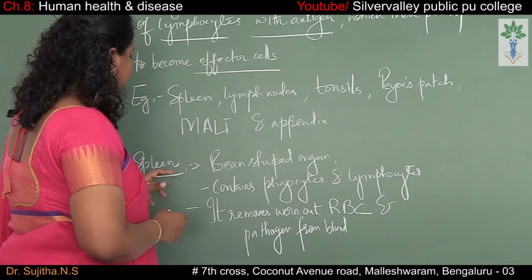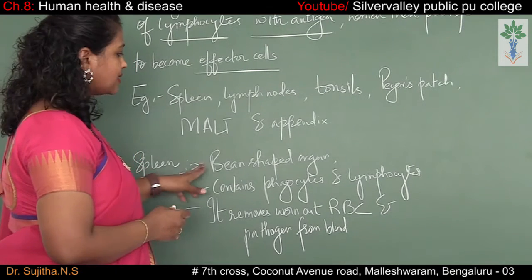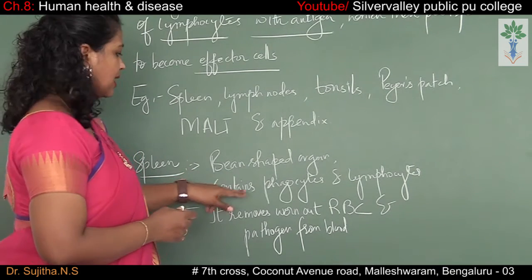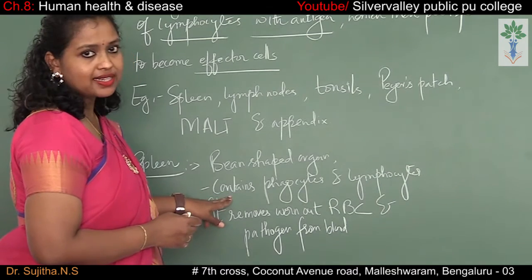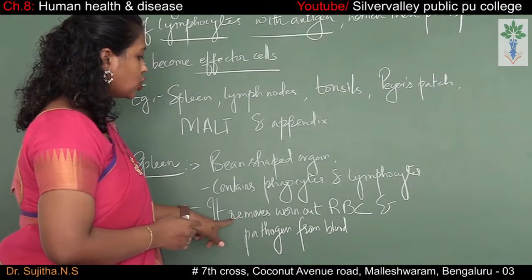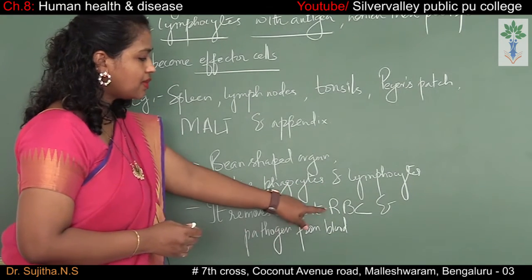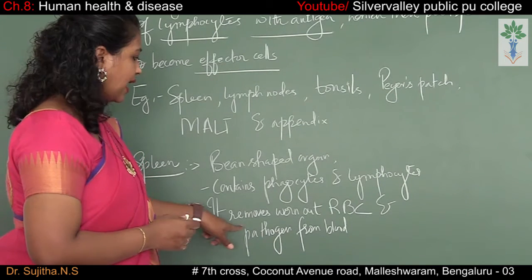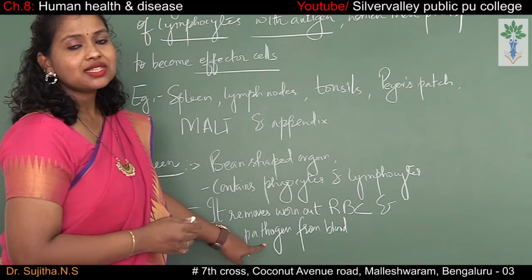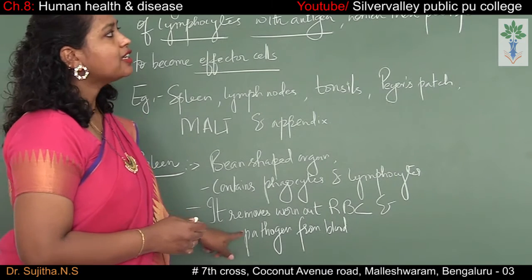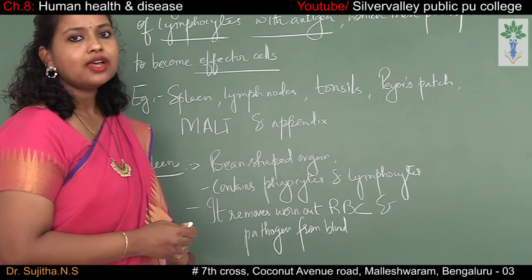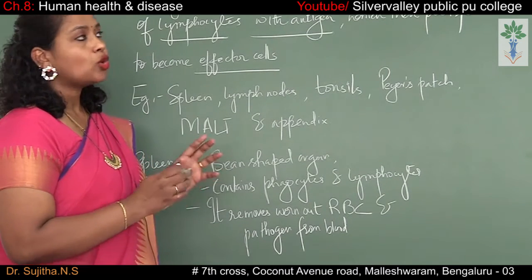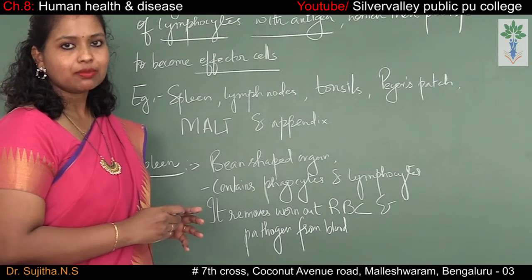So let's discuss what the spleen is. The spleen is a bean-shaped organ. It contains phagocytes and lymphocytes. It removes the worn out RBCs, that means it removes all the dead RBCs and the pathogens which are present in the blood. It is also the reservoir of erythrocytes, so it is also known for storing the RBCs.